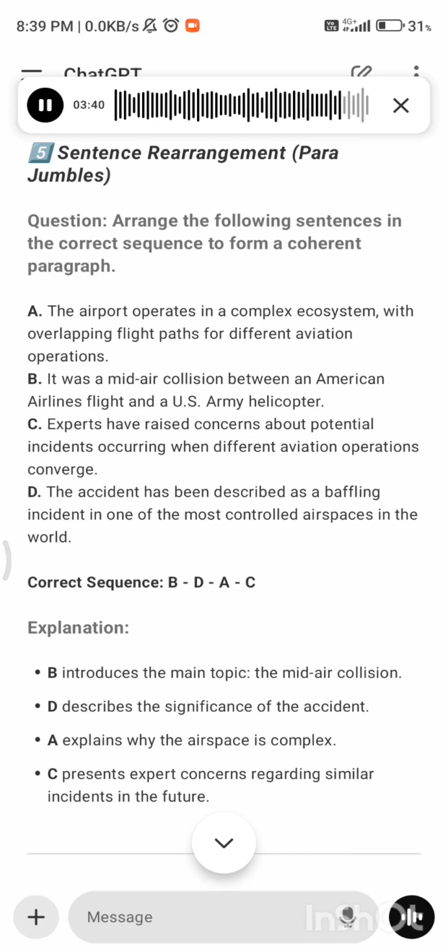Correct sequence: B, D, A, C. Explanation: B introduces the main topic, the mid-air collision. D describes the significance of the accident. A explains why the airspace is complex. C presents expert concerns regarding similar incidents in the future.